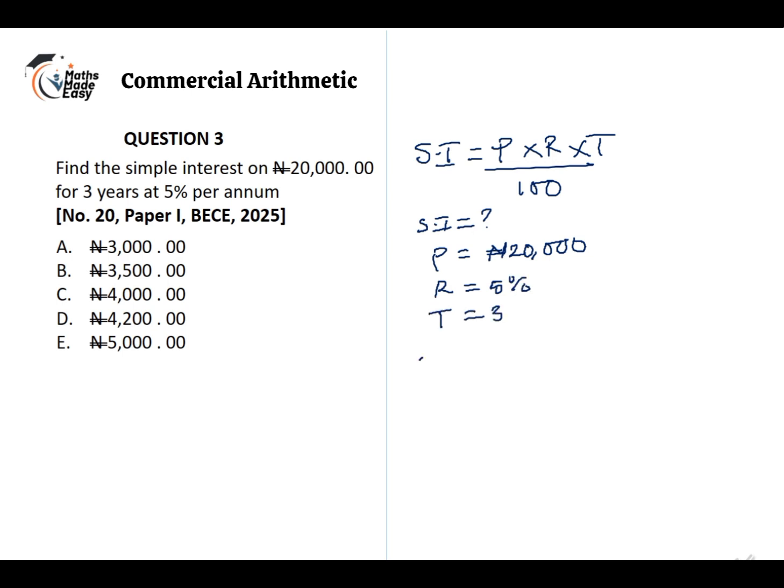Therefore, simple interest is equal to 20,000 multiplied by 5 multiplied by 3 divided by 100. Now 0 cancels 0, 0 cancels 0. I have 200 times 5 times 3. Therefore, the simple interest is 3,000 naira. That means he's going to get an interest of 3,000 naira at a rate of 5% if he saves 20,000 naira for 3 years. Therefore, the answer is A.